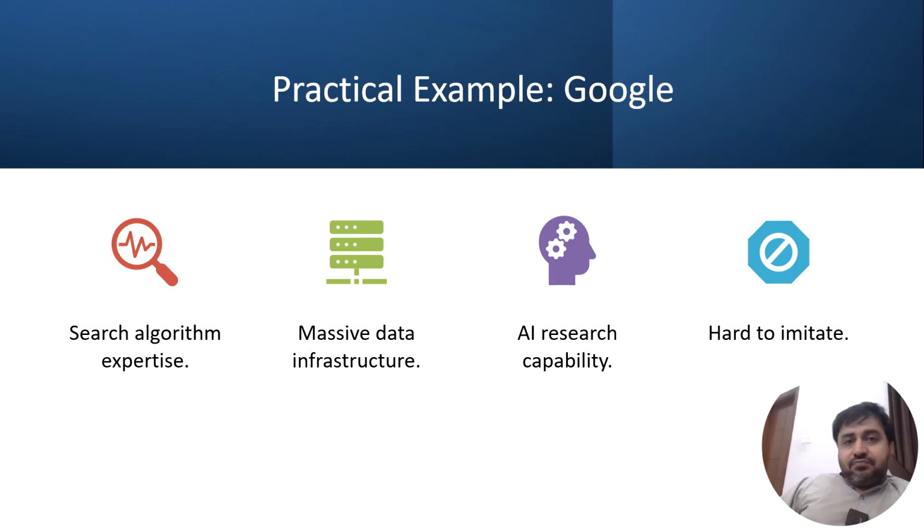Practical example, I was talking about Google. So the search algorithm expertise, obviously it has, massive data infrastructure, AI capability, and it is extremely hard to imitate. So new startups coming, definitely they cannot imagine to compete with Google. So because of these bigger platforms these days, what I as a business professor teach my students is that you must not compete with these platforms, you must collaborate with them, because this is an era of collaboration, not competition.